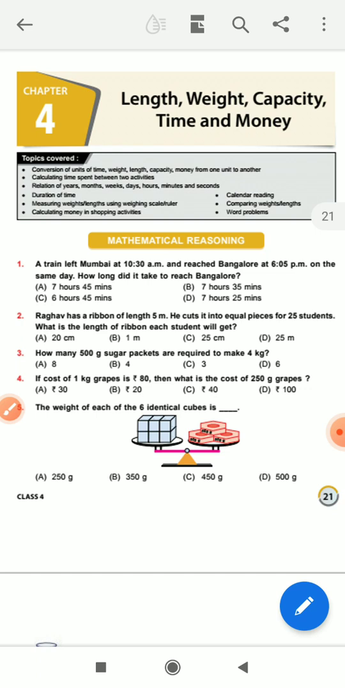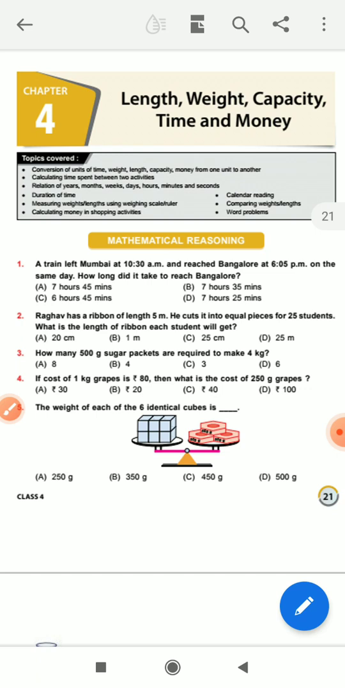Okay, student. This chapter, first question: a train left Mumbai at 10:30 a.m. and reached Bangalore at 6:05 p.m. on the same day. How long did it take to reach Bangalore?